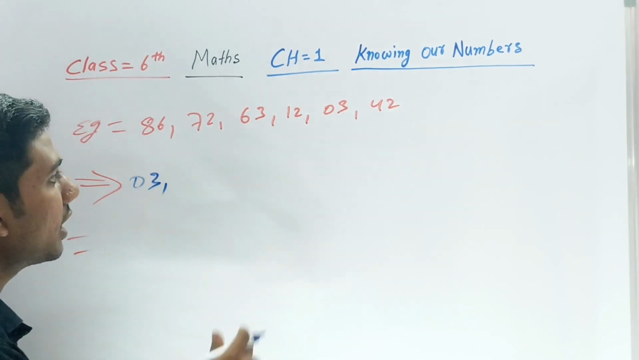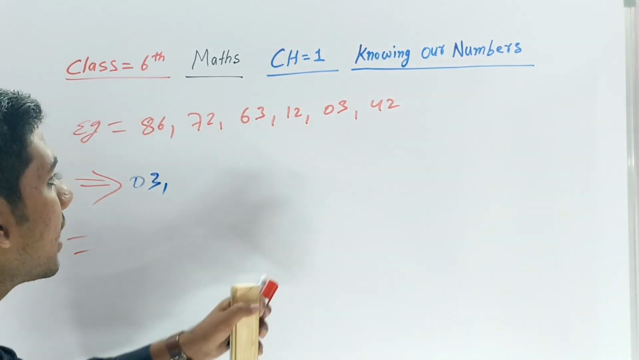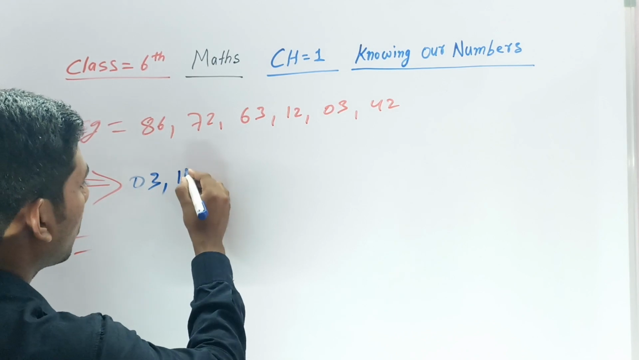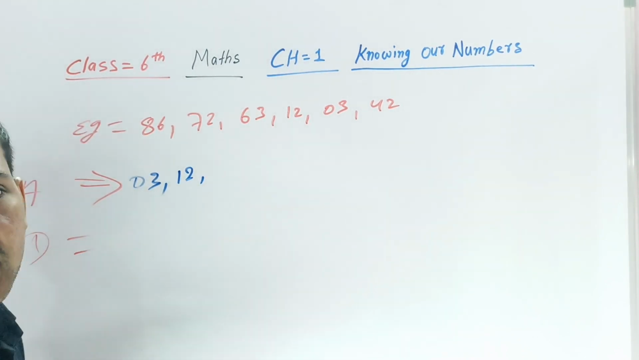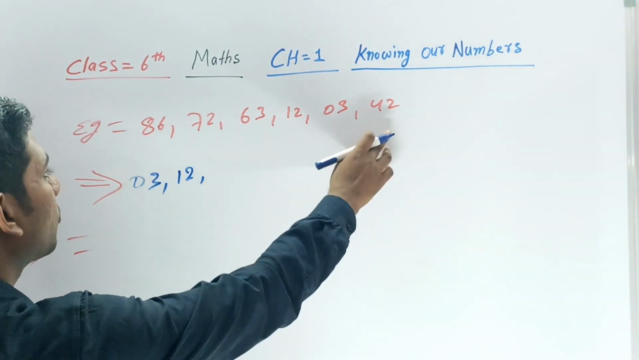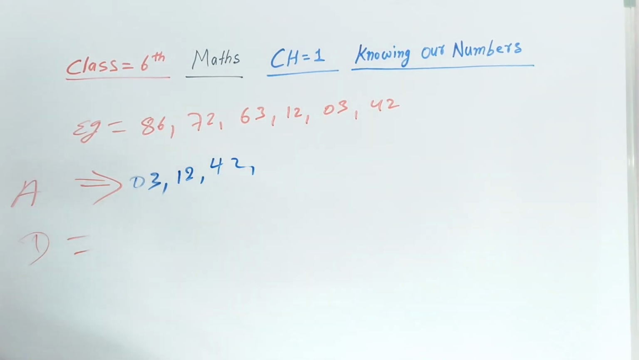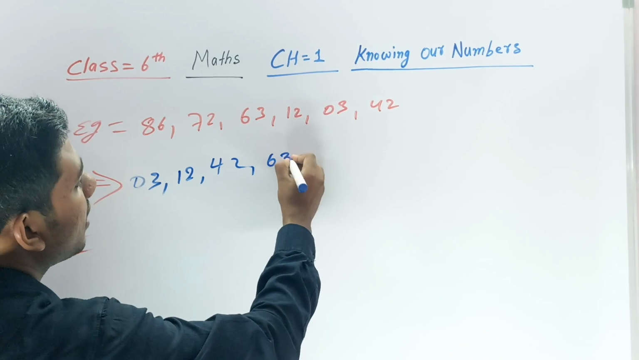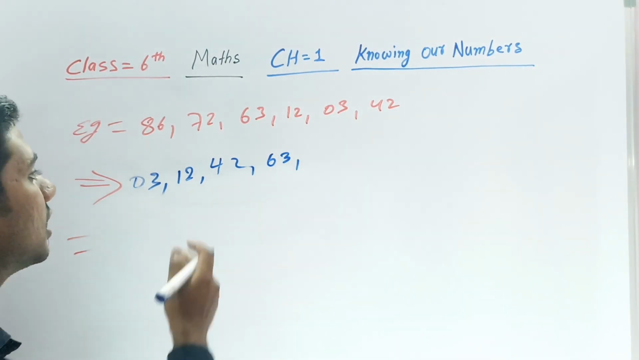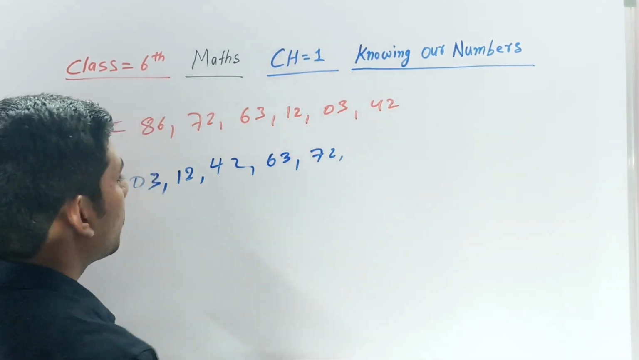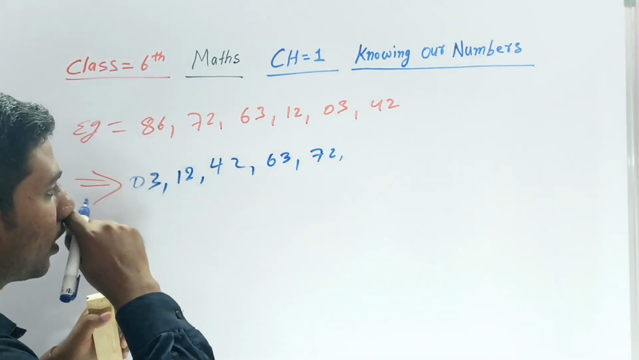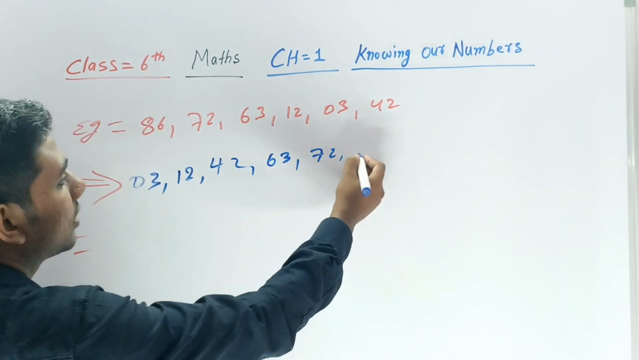3. Then after 3, which is the smallest? 12 is the smallest. Then after 12, which is the smallest? 42 is the smallest. Then after 42, which is the smallest? That is 63. Then after 63, which is the smallest? 72. After 72, 86 is the only one left now.